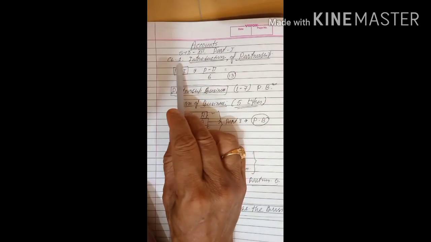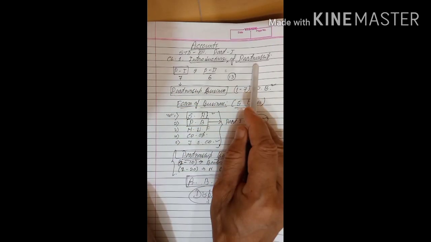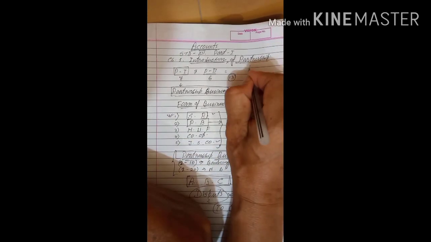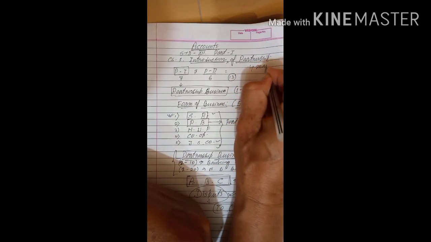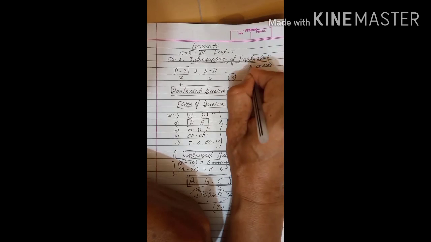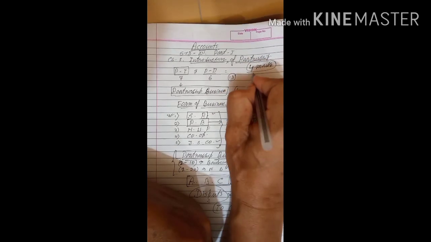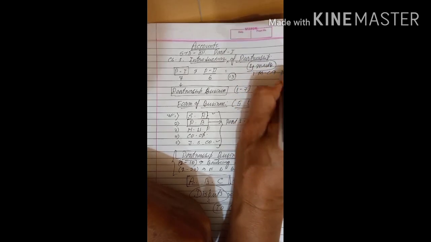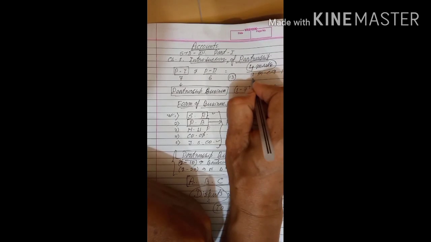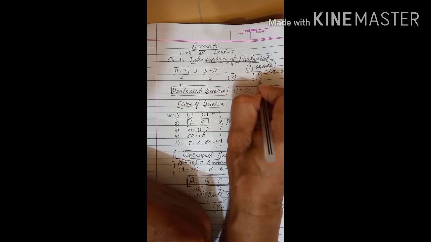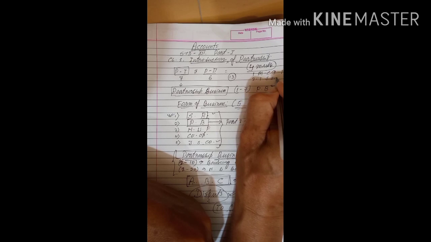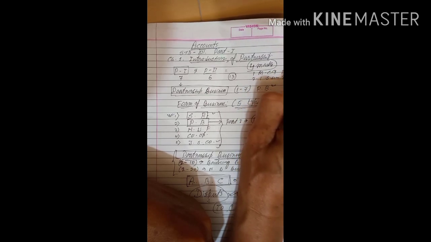Now in the first chapter, Introduction to Partnership business, this chapter's weightage is only 4 marks. Out of these 4 marks, 1 question will come from MCQ, that is 1 mark, and 1 more question, a short sum, which will give you 3 marks.